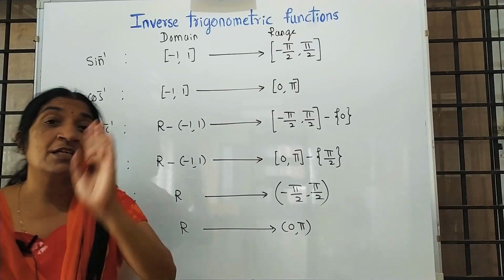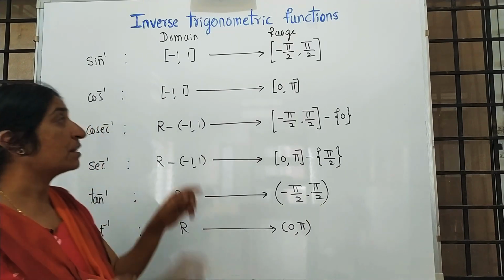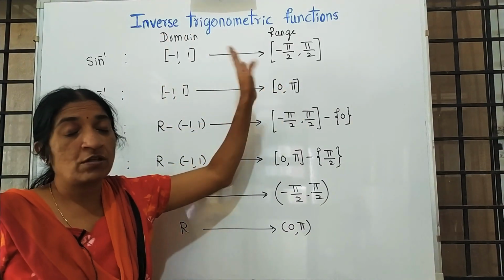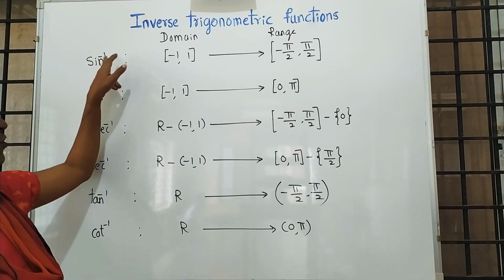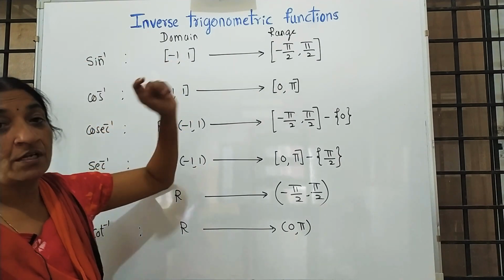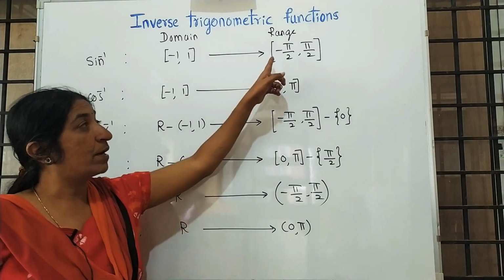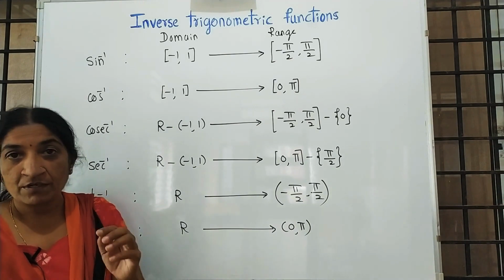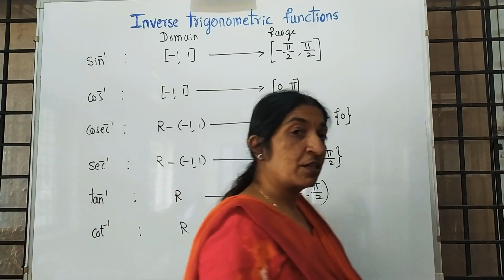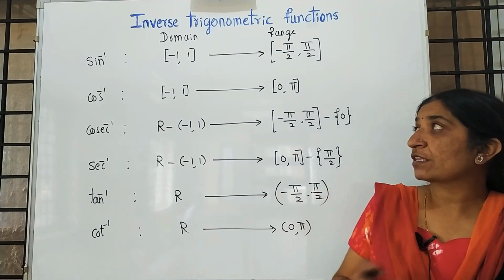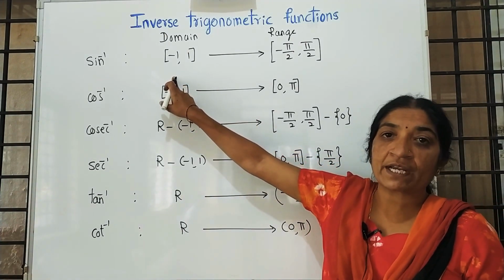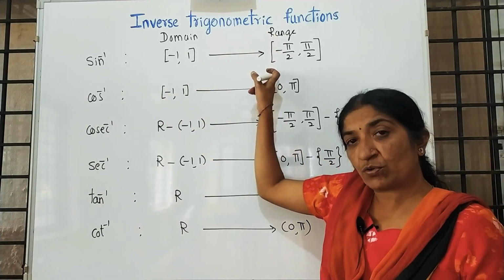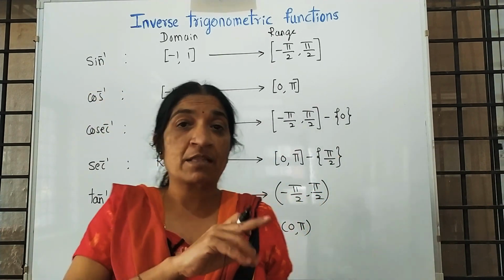So if the question is write the domain, expected questions can be: write the domain of sin inverse x, or write the range of sin inverse x. The domain is minus 1 to plus 1, and the range is minus pi by 2 to pi by 2. So for the first one, 2 expected questions. Domain means we have to write in the closed bracket minus 1 comma 1. Range means we have to write in the form of radians, also in the closed bracket.